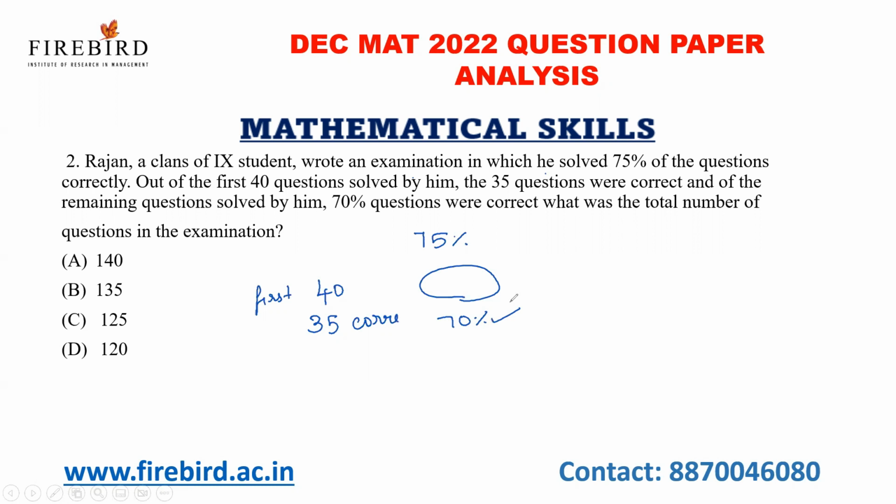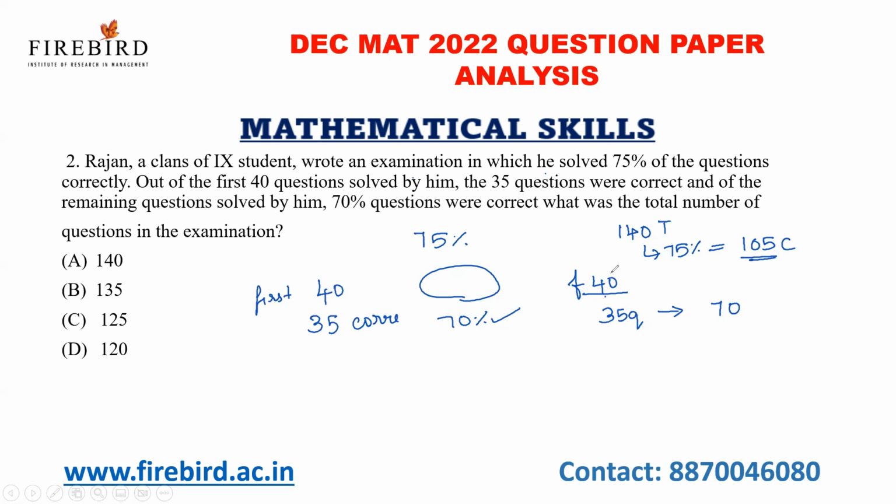For this type of question, it will be very easy if we go through the options. Suppose I take 140. What is 75% of 140? It is nothing but 105. So there are in total 140 questions, in which 105 questions were answered correctly. Now see here, in the first 40 questions, they have answered 35 questions correctly. What about the remaining questions? They have to answer 70%.